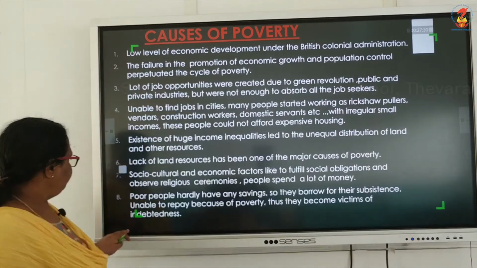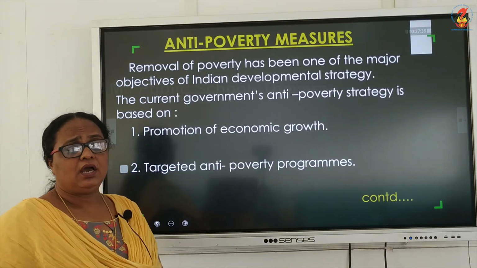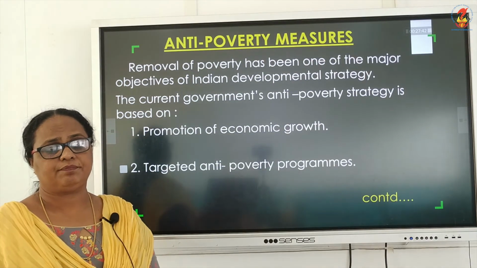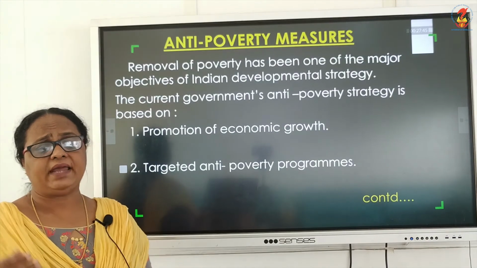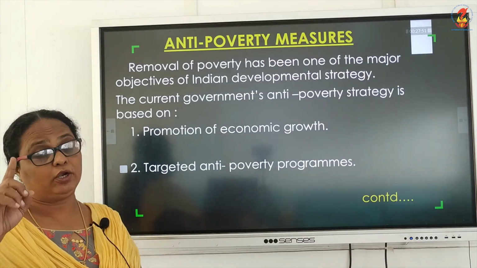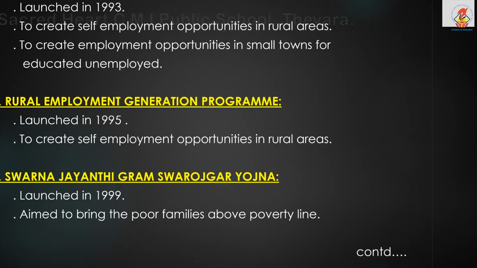Now, some of the anti-poverty measures. Removal of poverty has been one of the major objectives of Indian development strategy. And the current government's anti-poverty strategy is based on, first, making sure that there is promotion of economic growth. Promotion of economic growth must be the first criterion. Second, they have targeted some anti-poverty programs in order to reduce poverty.